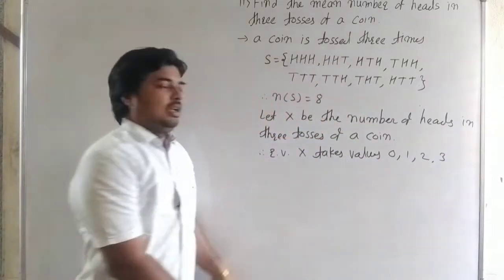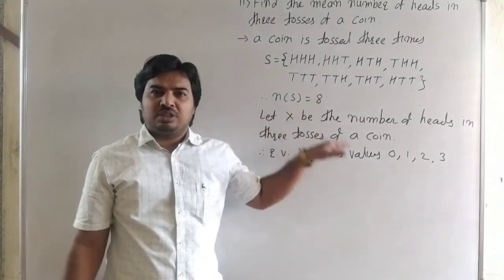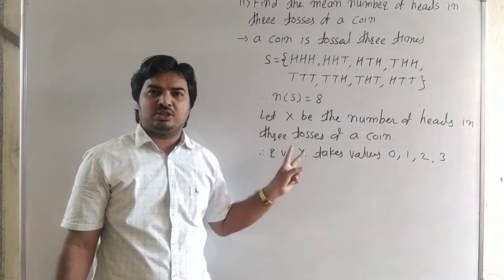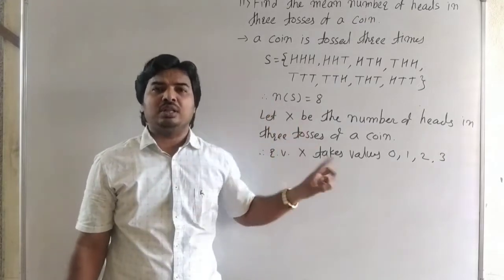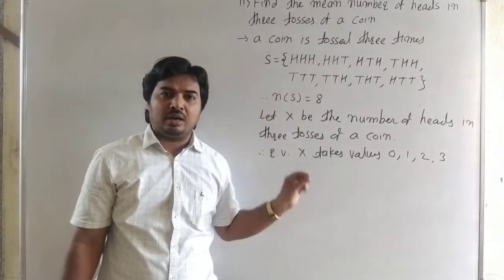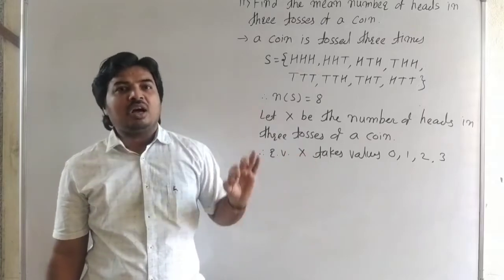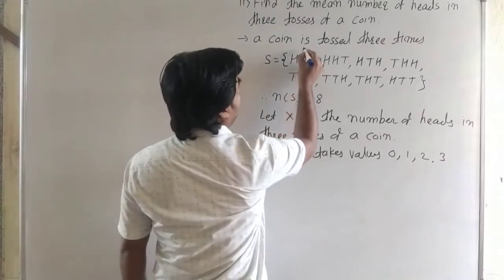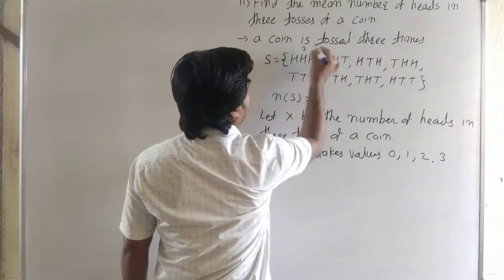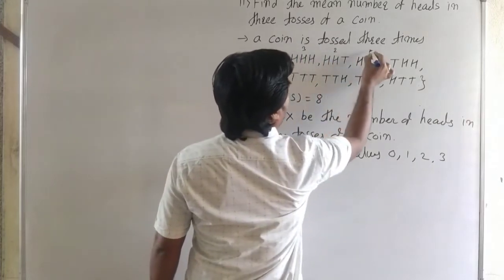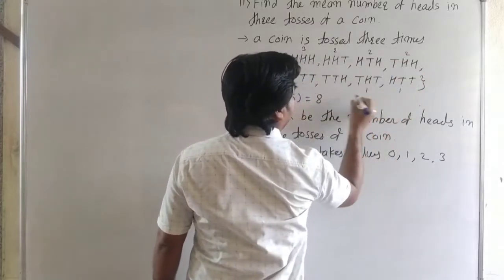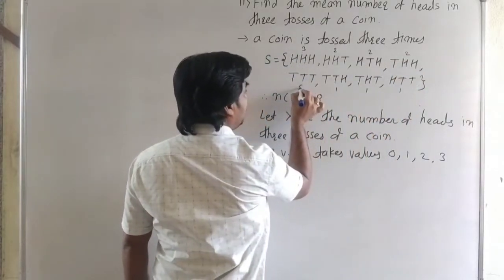If all are heads, the number of heads becomes 3. If 2 heads and 1 tail, then the number of heads is 2. If 1 head and 2 tails, then the number of heads is equal to 1. And if all are tails, then the number of heads is 0. That means in this possibility there are 3 heads. Here it is 2 heads, 2 heads, 2 heads. Here 1 head, 1 head, 1 head, and here it is 0 heads.